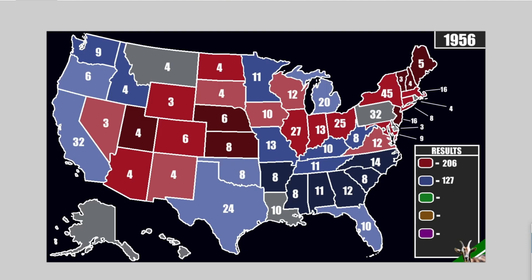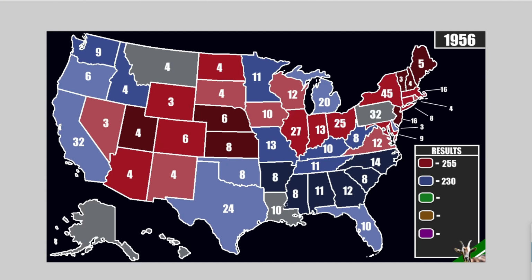Speaking of +4s, the state of Delaware is also a +4 state for the Democrats. They're able to win Delaware. And a similar story takes place in Rhode Island with a +3 to 4 point margin for the Republicans. They're able to take Rhode Island. Where are we now, electoral vote-wise?